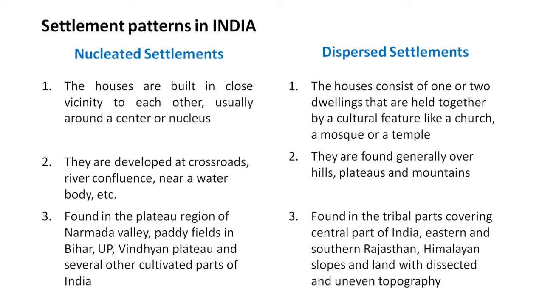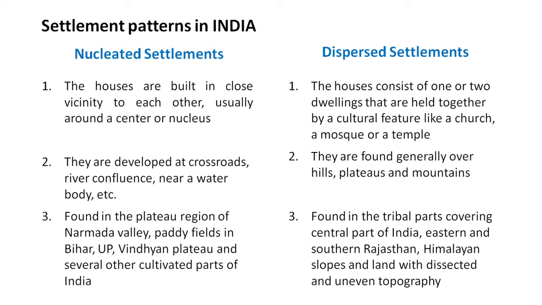Under nucleated settlements, the second point is they are developed at crossroads, river confluence, near a water body, etc. Under dispersed settlements, the second point is they are found generally over hills, plateaus, and mountains.